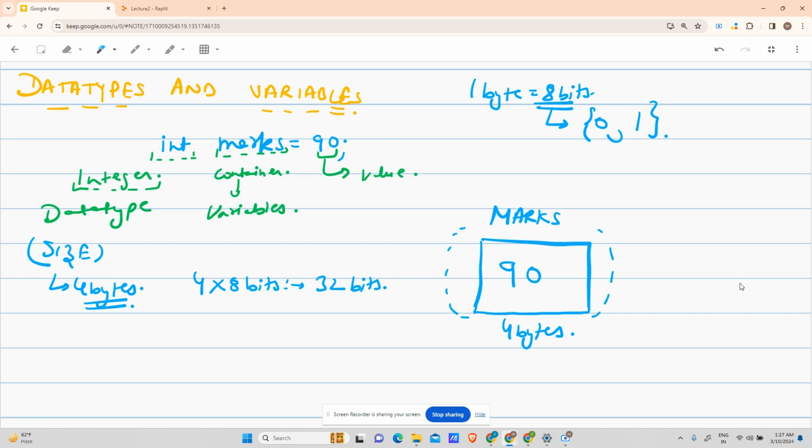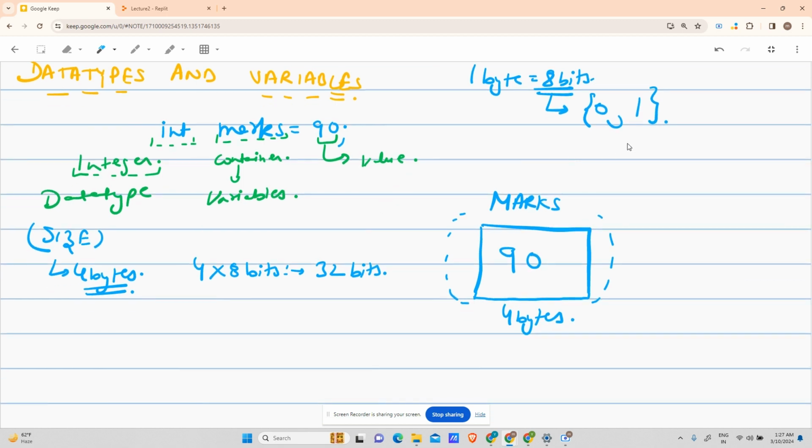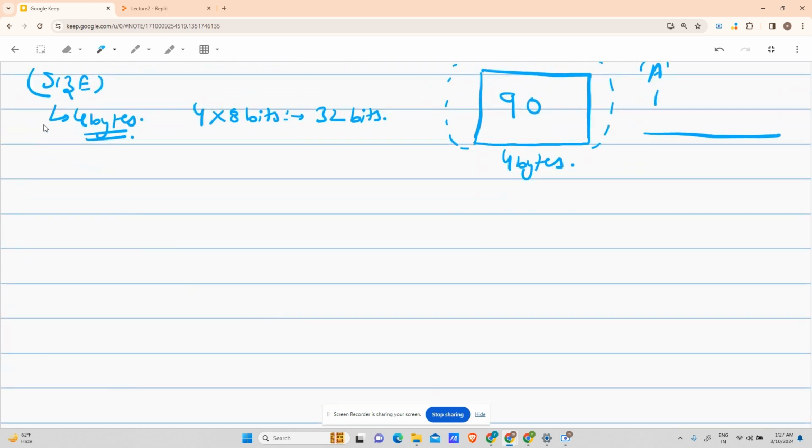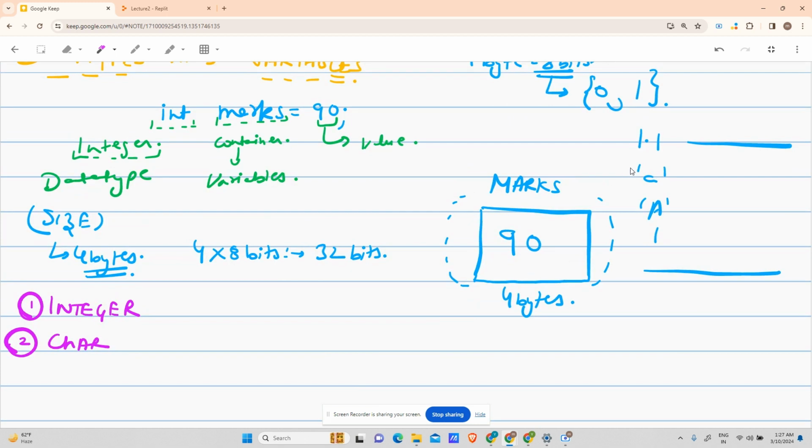Okay. Now, there are many different types of data, right? It can be 1.1, it can be a, it can be capital A, it can be 1, it can be a number that is very much greater, it can be a number with decimal points that can be very much greater. So C++ and mostly all other programming languages offer me a great deal of data types. Let us encounter them one by one. So if I provide you the list, we have talked about integer, right? Second, char. What is char used to store? Char is used to store characters.